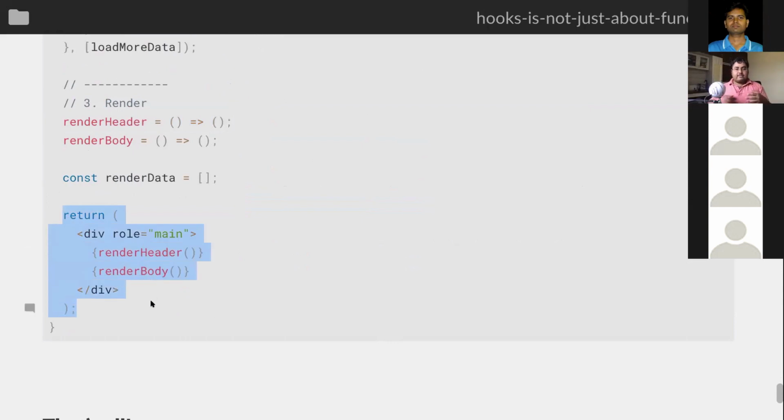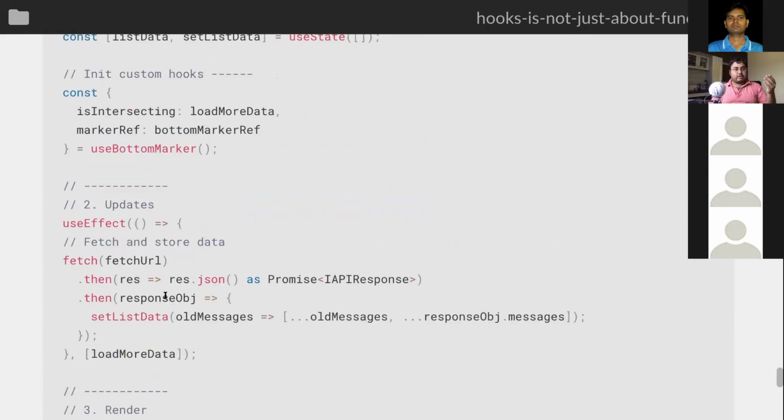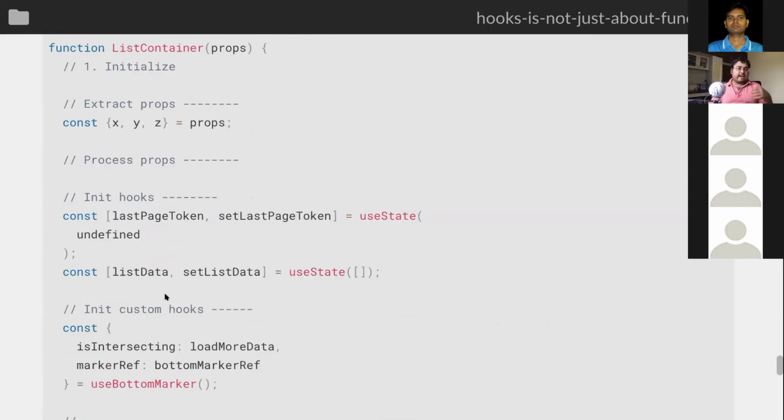So I feel like this is sometimes a little bit hard to organize, especially if you don't demarcate your code into separate sections. So yeah, I would like to really get your thoughts on if you know of a better way of organizing function components. So this is one of the problems I have faced while using it.